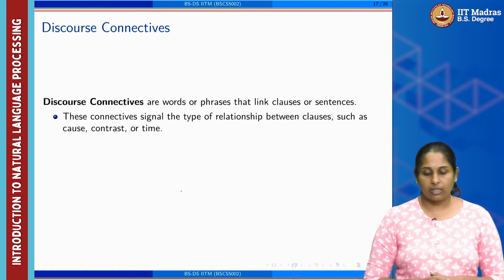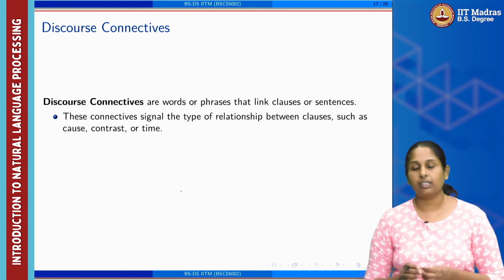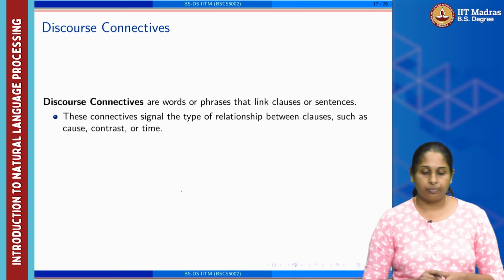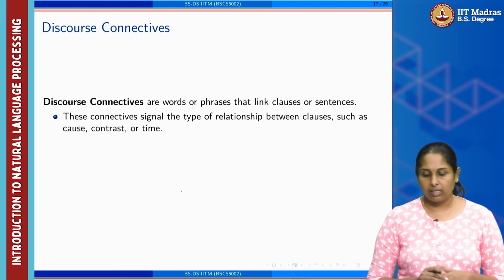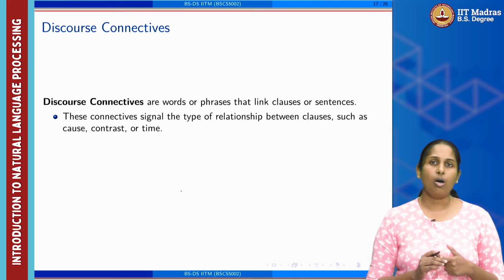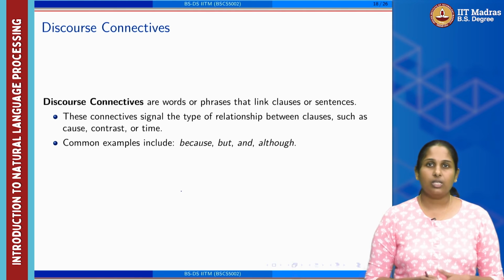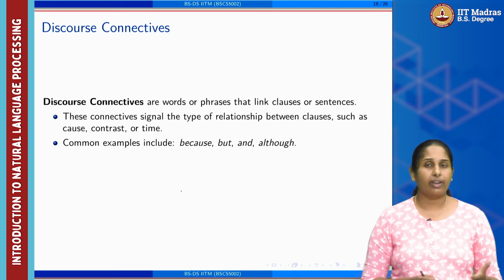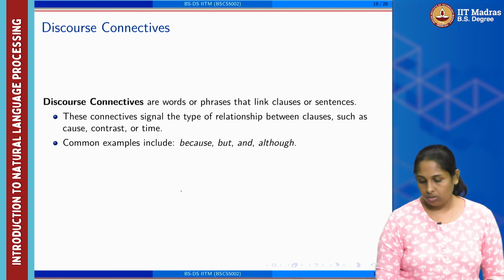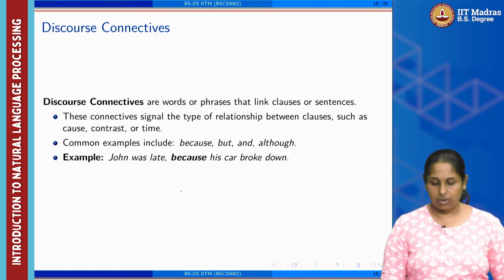So, discourse connectives can be a word or a phrase that links complete clauses or sentences. These connectives signal the type of relationship between clauses, such as cause, contrast, or time. Common examples, as we have seen, are because, but, whereas, however, although. For example, John was late because his car was broken.